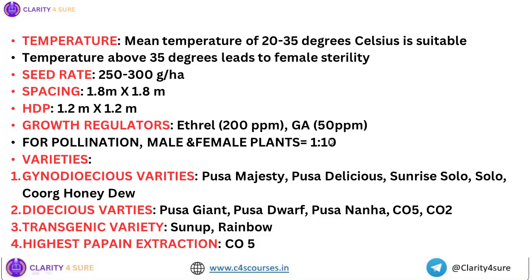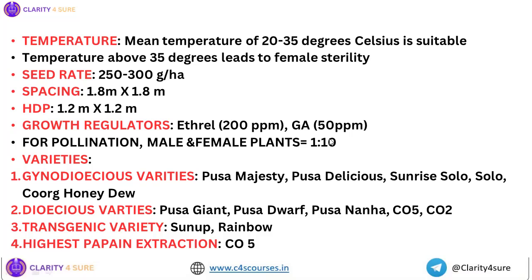So why do we use growth regulators in papaya? Because these growth regulators promote femaleness in the papaya plants. Okay, so if we have female flowers, we'll have more yield. So that is why these growth regulators are used. Okay, ethrel at the rate 200 ppm, GA3 at the rate 50 ppm. Even phosphon D is also used, but these two are the most common.